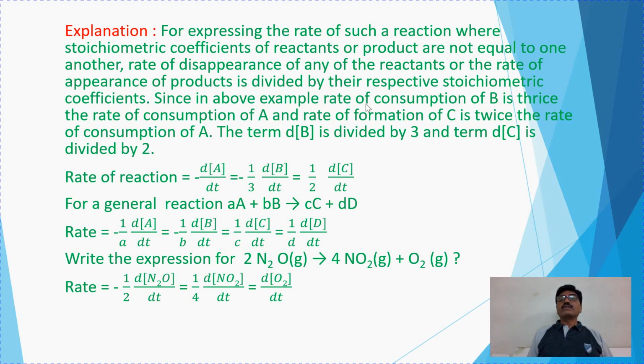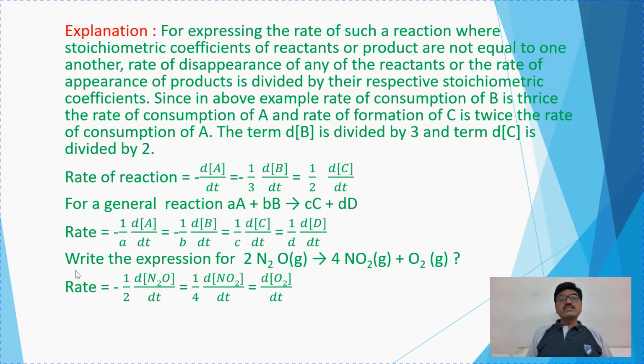Since in the above example the rate of consumption of B is thrice the rate of consumption of A and the rate of formation of C is twice the rate of consumption of A, the term delta molar concentration of B is divided by 3 and the term delta molar concentration of C is divided by 2. So similar is the general chemical reaction. The coefficients are used to divide the molar concentrations of the corresponding reactants and products.